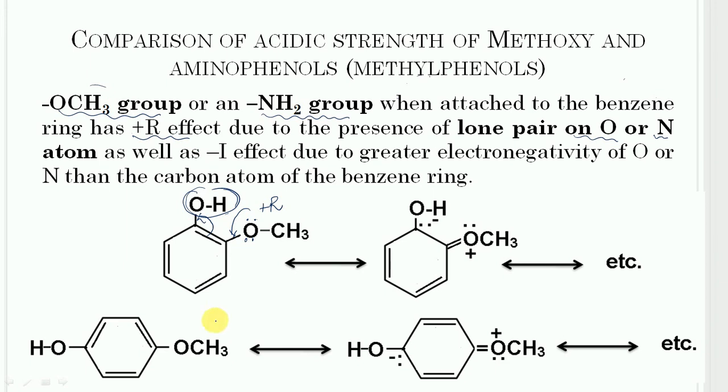Similarly, in case of para, this lone pair will take part in the pi bond formation between the oxygen and carbon of the ring, and this pi bond will shift toward this side, and this pi bond will shift toward this side, and electron density will increase on the hydroxy group. So this is the case of the ortho compound, and this is the case of the para compound.